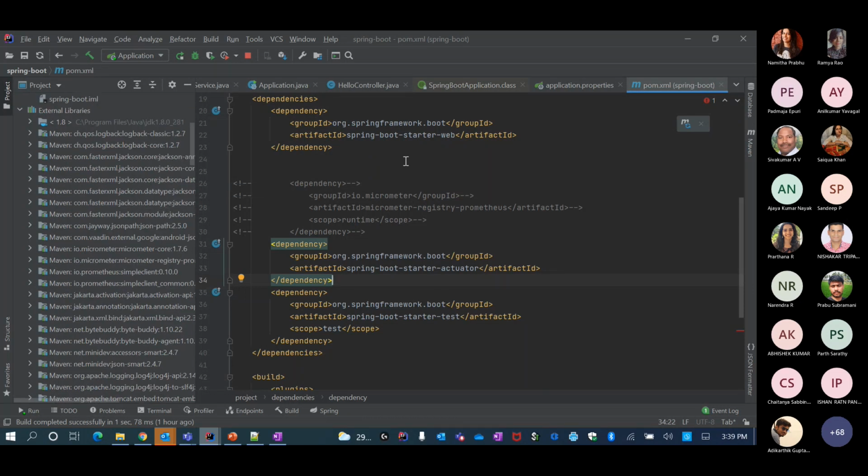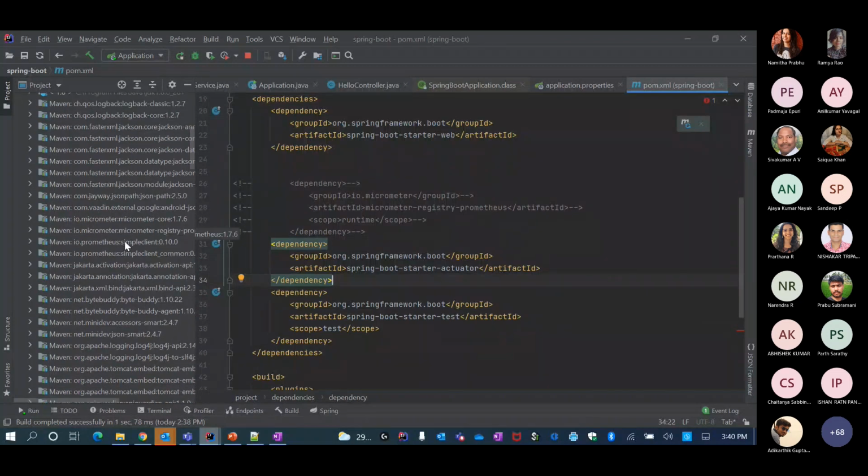So that's the power of this. And it's opinionated because it kind of gave me Jackson by default. I have no choice. Maybe I wanted to use Jersey for my REST, but I got Jackson. And maybe for logging, I wanted to use log4j, but got logback. But you can override if you don't want these.